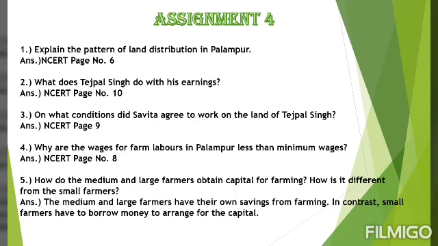Next question, on what conditions did Savita agree to work on the land of Tejpal Singh? The answer is given on page number 9. We studied that Savita had to agree to very tough working conditions because she took loan from Tejpal Singh. The interest rate that was levied on that loan was around 24%. That was very high. Also, the amount that she was offered to work as farm labor was very low.